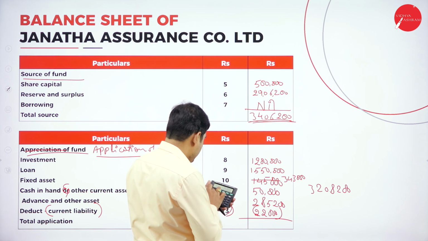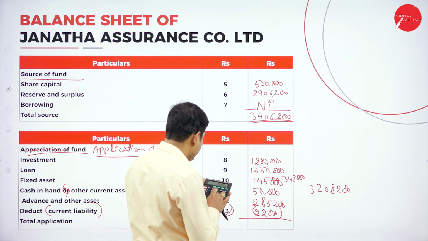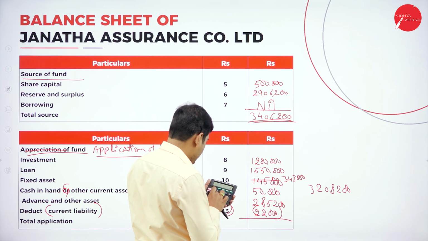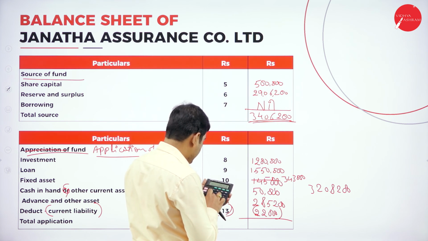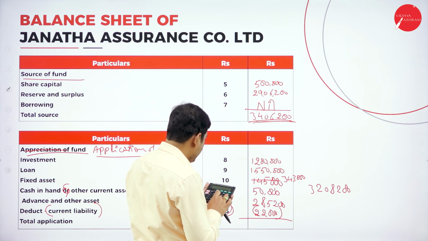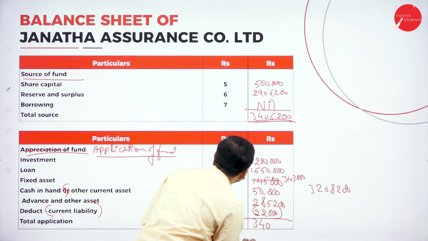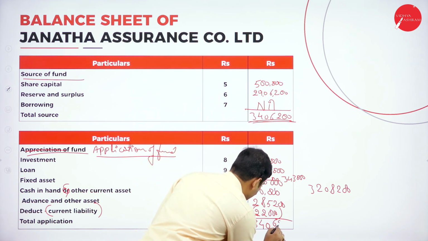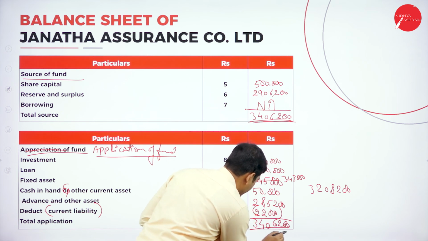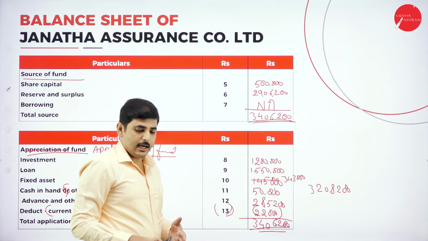So now 12 lakh plus 15 lakh 50,000 plus 3 lakh 43,000 plus 50,000 plus 2 lakh 85,200 minus 22,000. So we will get 34 lakh 6,200. So we get the amounts tallied like this.